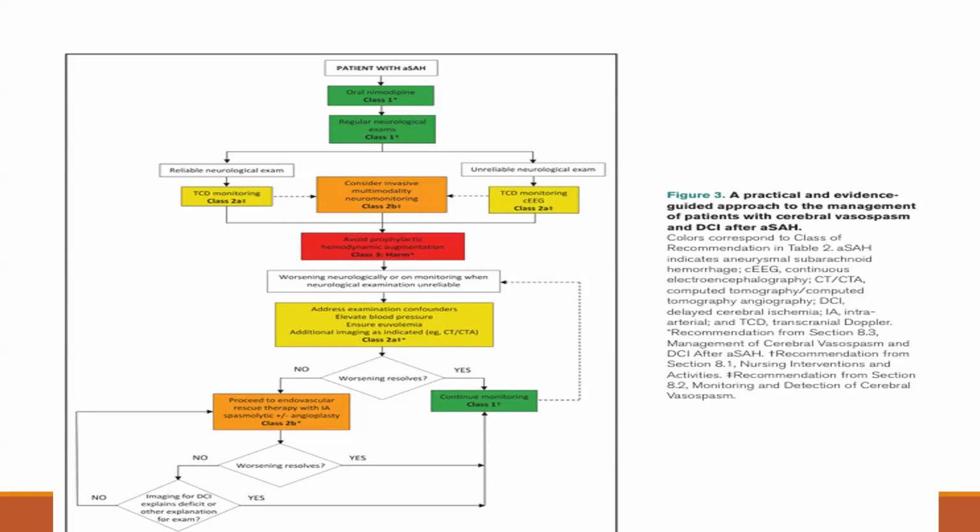And if the patient is not worsening, then continue monitoring. If the patient continues to worsen after spasmolytic therapy and angioplasty, then we need to monitor closely. And if not, then imaging for delayed cerebral ischemia explains the deficit, and look for other explanations for the examination.